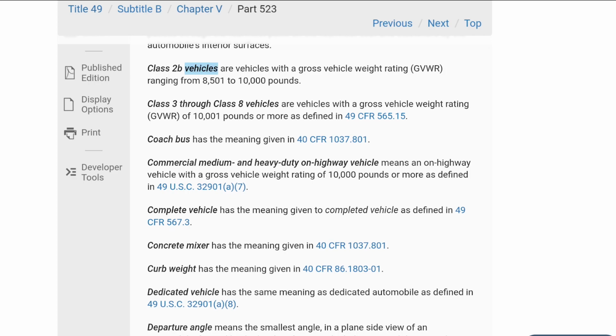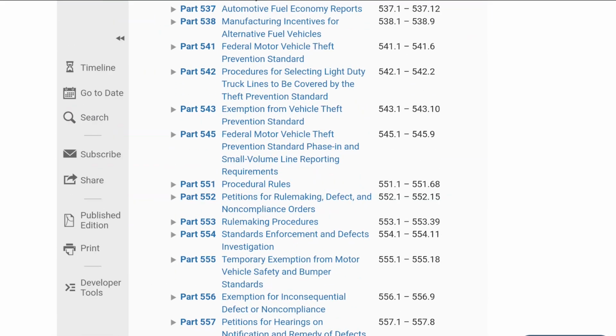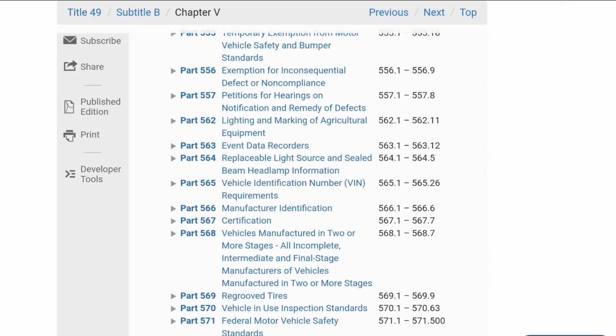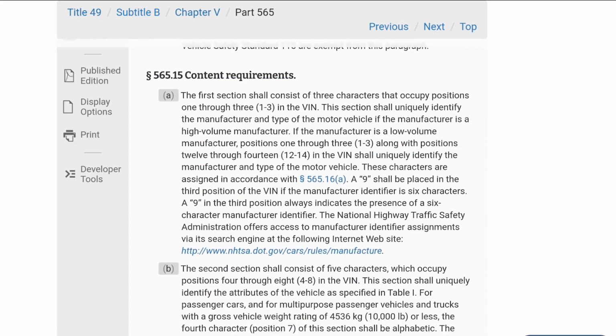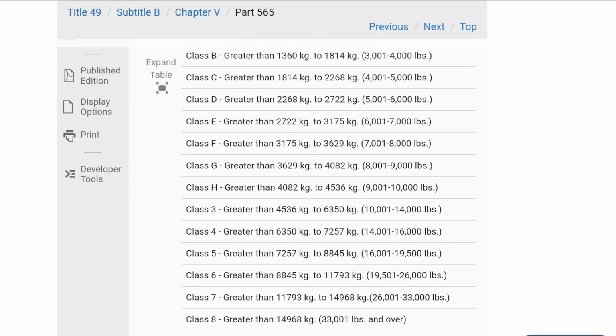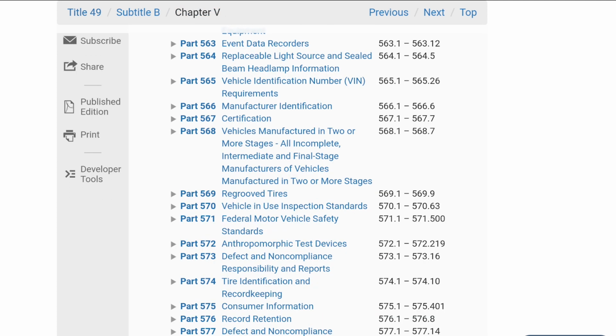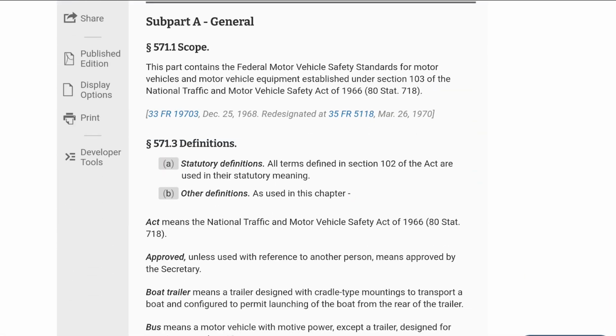Another part in Title 49 that considers weight of vehicles to classify them is Part 565. In this part, cars are divided into categories from 3,000 pounds to over 33,000 pounds. Also, in Part 571, we have vehicle definitions based on their configuration.